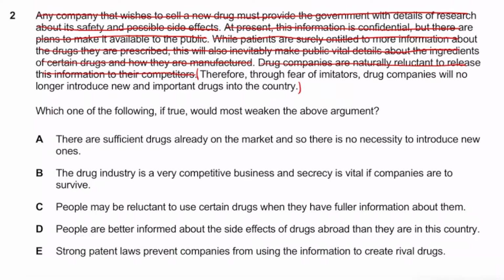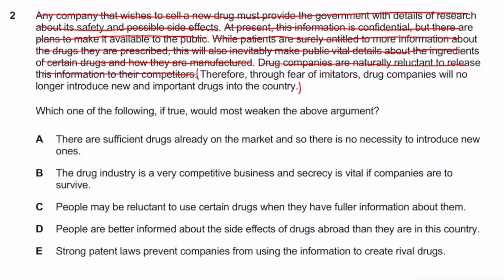So which one's going to suggest that even if this happens, there still would be new drugs, basically, right? So there are sufficient drugs already on the market, and so there's no necessity to introduce new ones. Yeah. So if there's no necessity to introduce new ones, this would probably strengthen his idea, isn't it?